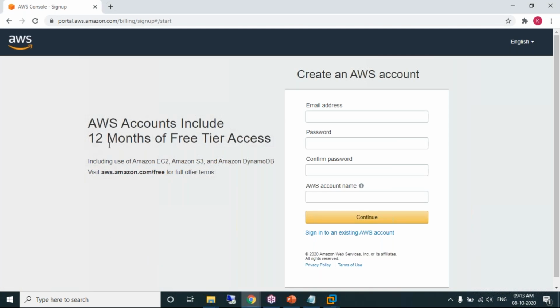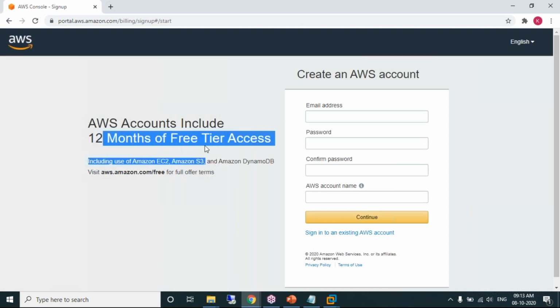Perfect. An AWS account includes 12 months of free tier access. Please try to understand, very important. AWS provides you 12 months of free tier access with some limitations. This free tier access is more than enough for us to learn AWS and DevOps. It provides you a free account for a period of 12 months. You don't need to worry about the limitations. Obviously, that's more than enough for us.